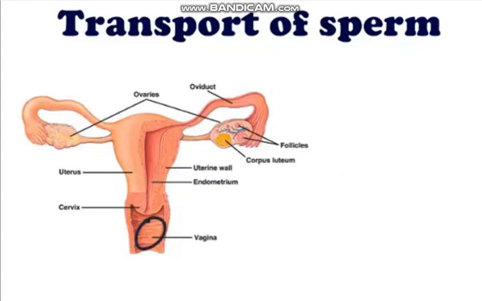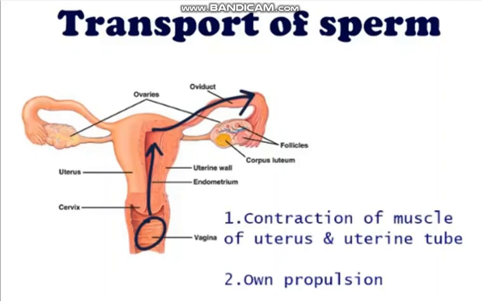After intercourse, sperm are deposited here in the vagina, then they travel into the uterine tube and into the ampulla, and here the ovum and sperm fuse together and fertilization occurs. The ovum is released from the ovary with the help of contraction of the muscles of the uterus and uterine tube and the sperm's own propulsion.